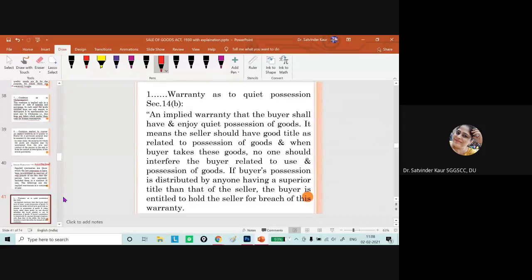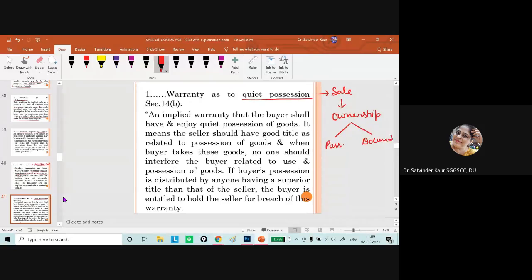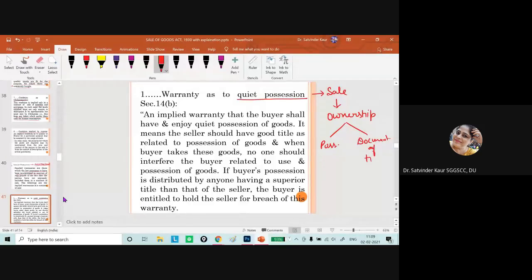The very first warranty is warranty as to possession, whole possession, total possession of the goods. In this particular case, whenever the sale happens, the ownership can be transferred either by possession of the goods or by documents of title, and it can be by both.